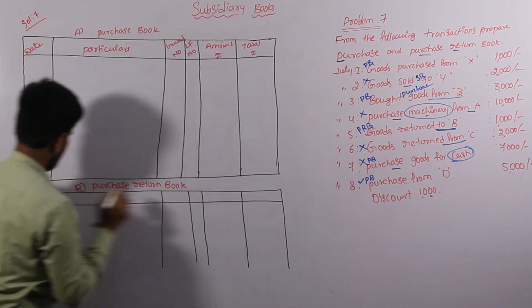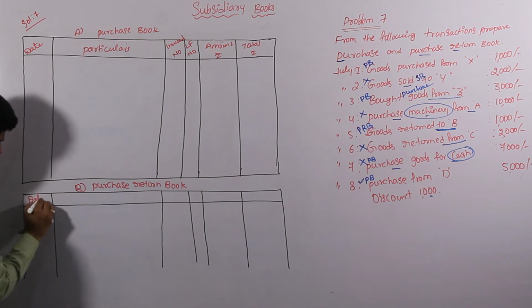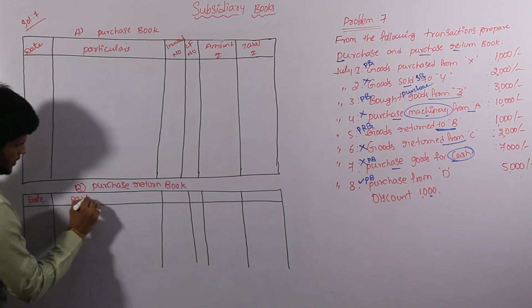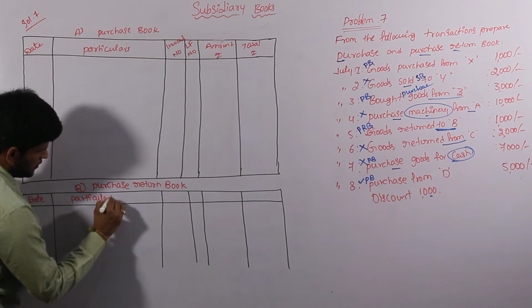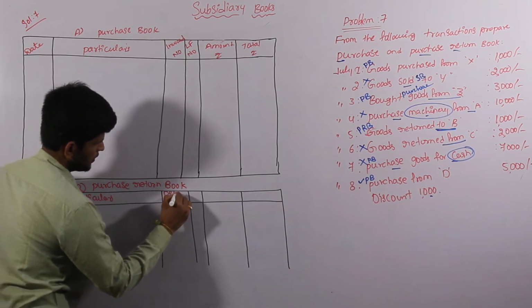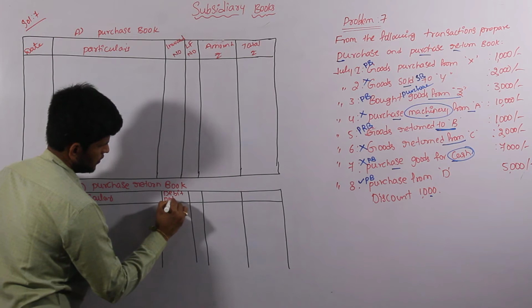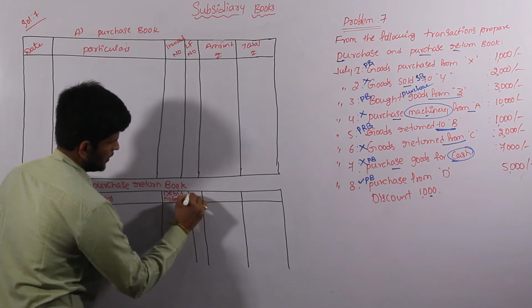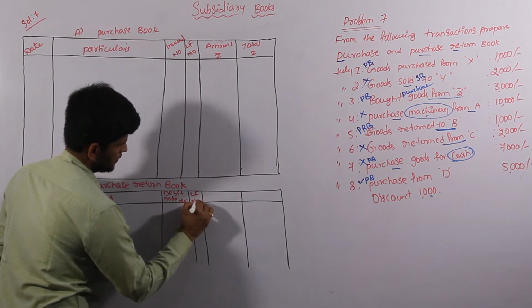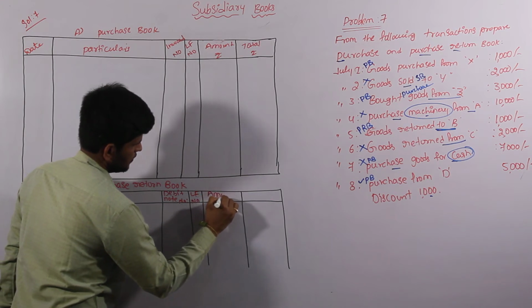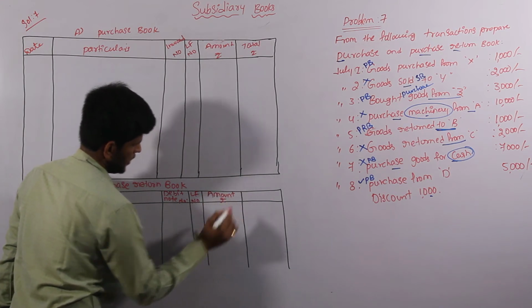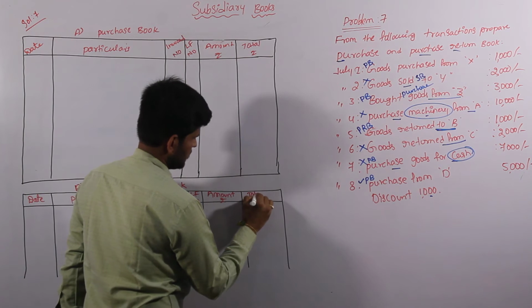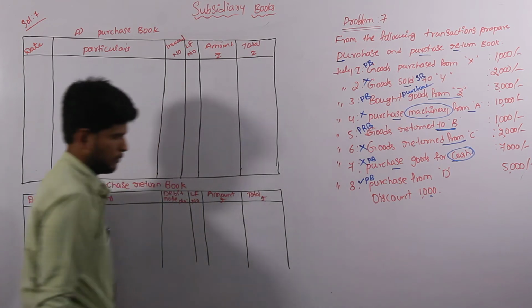Purchase return book. First column goes the same, that is date. Second column also the same, particulars. Here debit note number. Here ledger folio number. Amount, total amount. Both are the same.